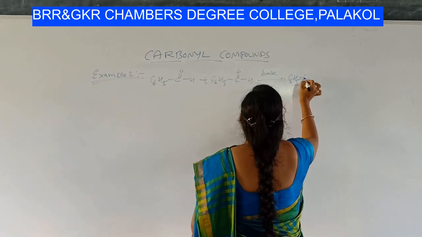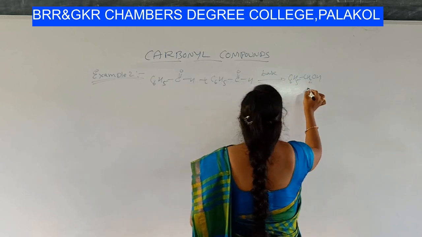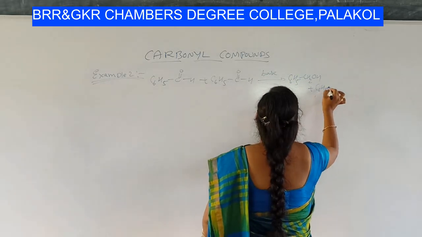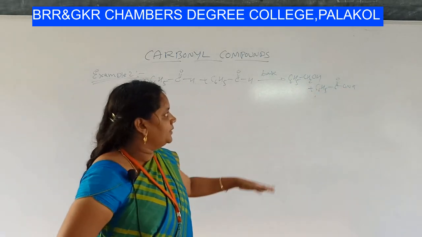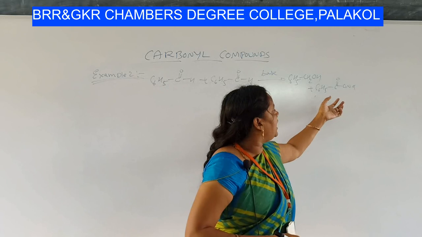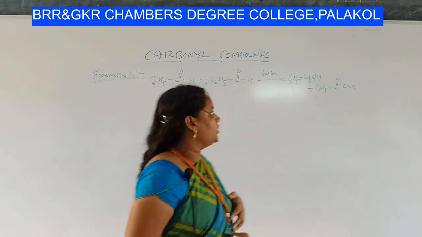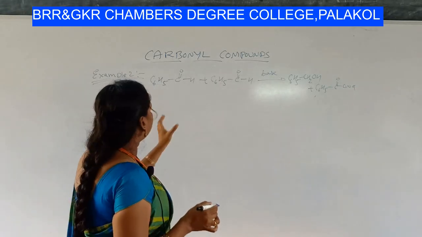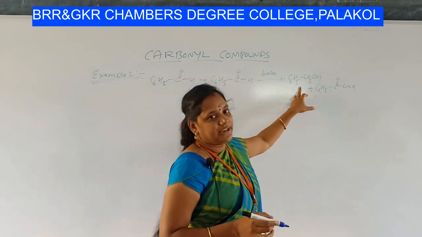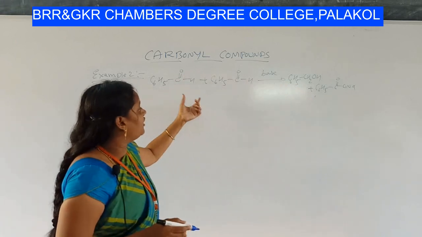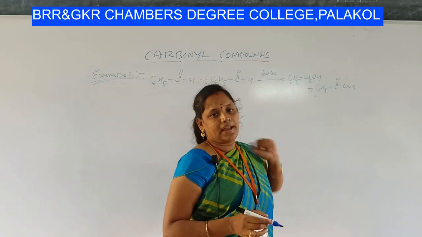You should get C6H5CH2OH, benzyl alcohol, and C6H5C double bond ONa, the sodium salt of benzoic acid. What is happening here? One mole of benzaldehyde is getting reduced and becoming alcohol, and the other mole of benzaldehyde is undergoing oxidation and forming carboxylic acid.